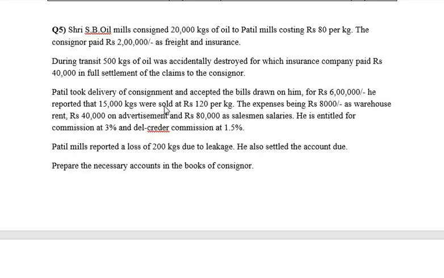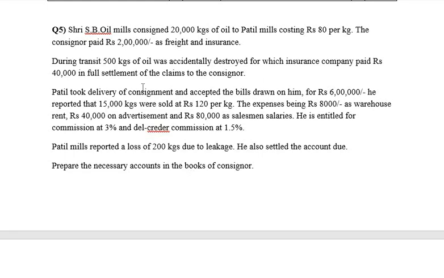Patil took delivery of consignment and accepted the bills drawn on him for rupees 6 lakhs. He reported that 15,000 kgs was sold at rupees 120 per kg. The expenses being rupees 8,000 as warehouse rent and 40,000 on advertisement and rupees 80,000 on salesman salaries. He is entitled for commission at 3% and Del Credere commission at 1.5%. Patil Mills reported a loss of 200 kgs due to leakage. He also settled the account due. Prepare necessary accounts in the books of consignor.